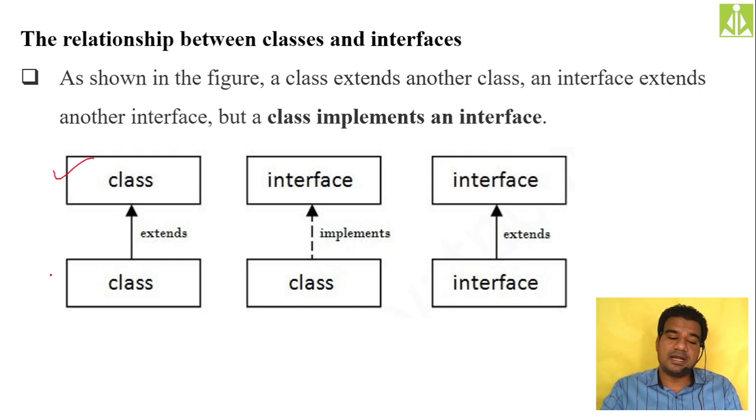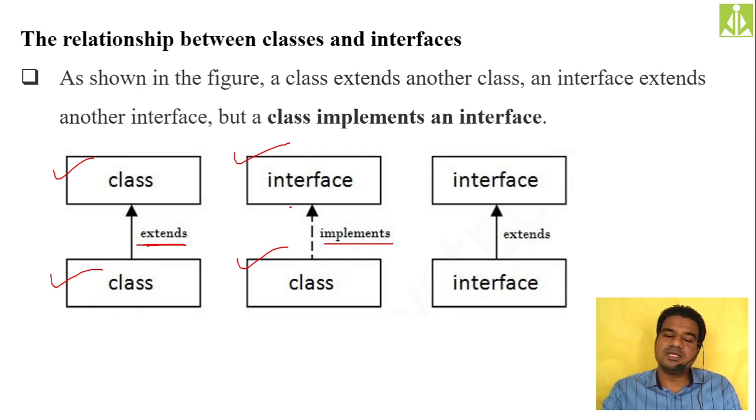So if you have a class and class in your inheritance, in your is-a relationship, we use the extends keyword. This we discussed already. But if you have an interface and a class is implementing that one, then you have to use the implements keyword. See here, this class being a normal class, it is not having any abstraction, zero abstraction over here. So if you have nothing to implement from this class, whatever extra thing you are going to add will become like an extension only, isn't it? So that's the reason extends keyword.